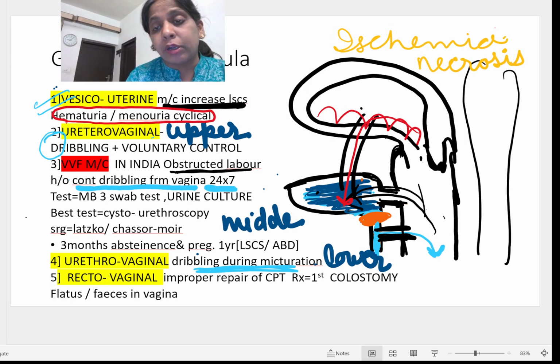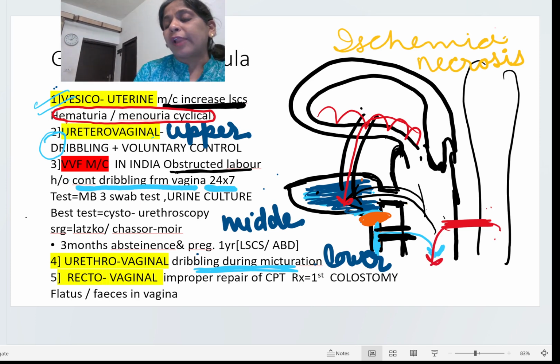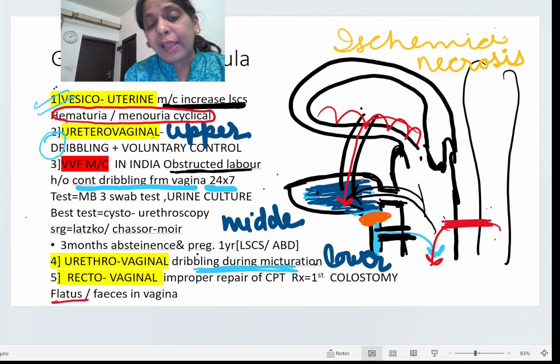Now last but not the least is the rectovaginal fistula. Here there is a fistula between the rectum and the vagina. As you all know, the rectum contains flatus and feces. So the patient complains of passage of flatus and feces from the vagina. So the history given by the patient is that my flatus and feces are coming from the vagina.